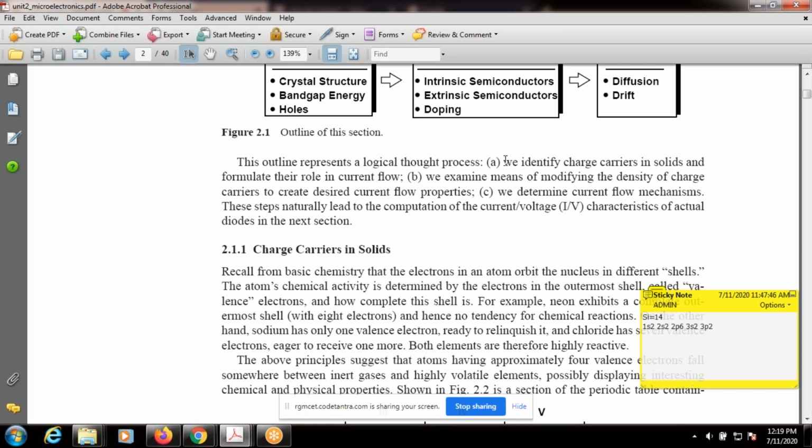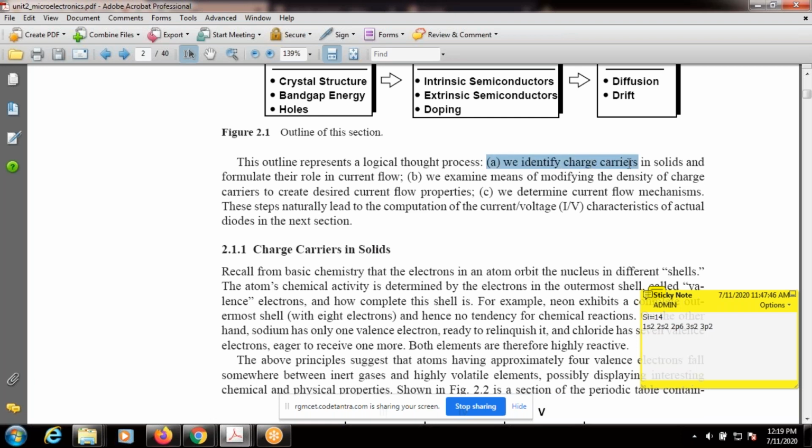The main concentration is we identify charge carriers in solids and formulate their role in current flow, and we examine means of modifying the density of charge carriers to create desired current flow properties. Then we determine the current flow mechanism. Later on we discuss the current flow mechanism.